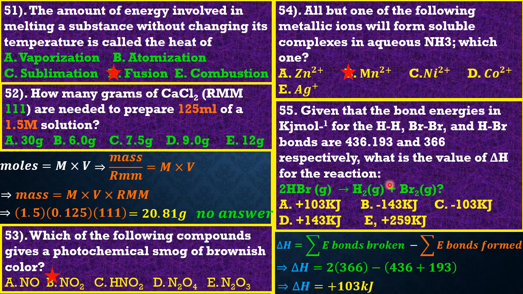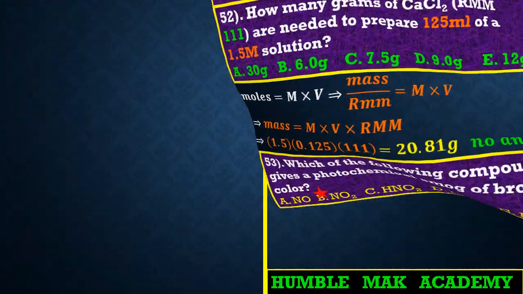Now they can ask you what is the delta H of the backward reaction. The backward reaction is simply the sum of H2 plus Br2, which gives you this. In that case, it is going to be the negative of this same answer. The value of the answer does not change, only the sign changes. Okay, that's it. Let's go to the next slide, guys.